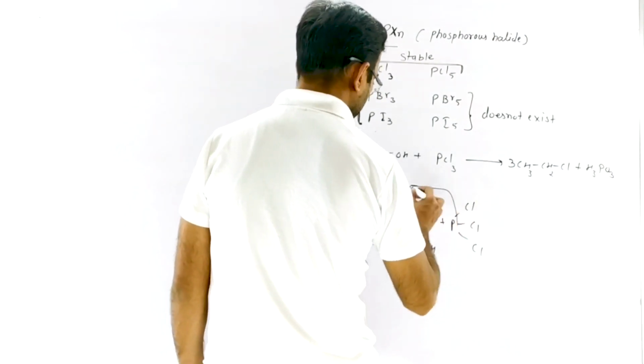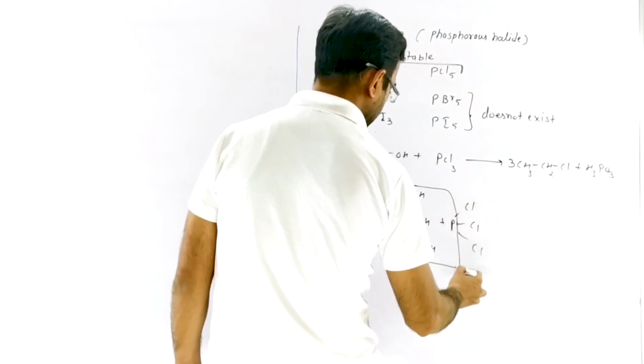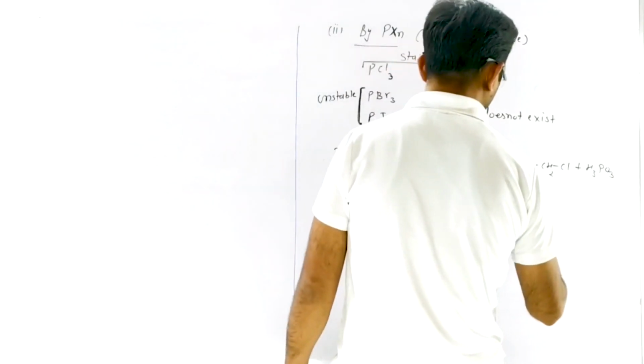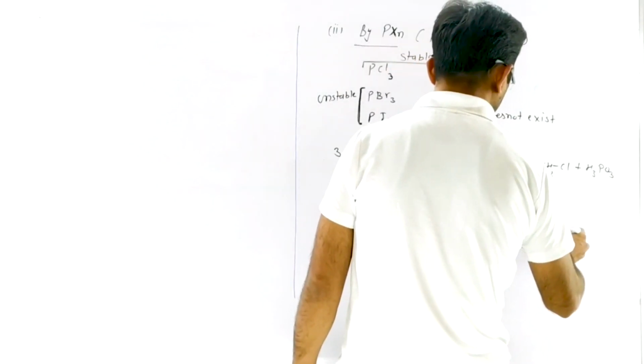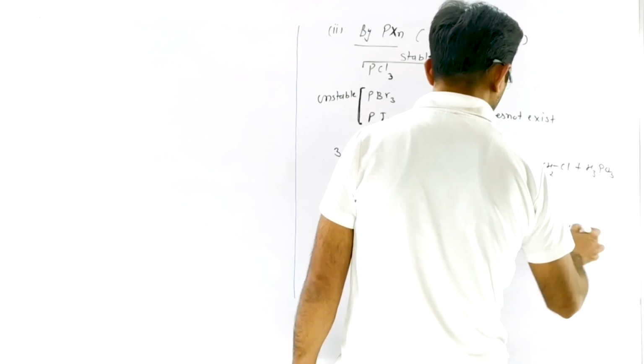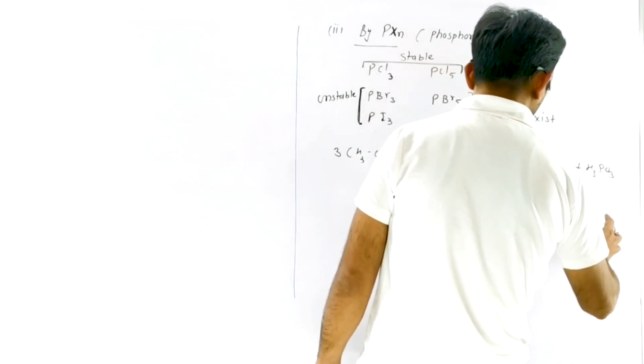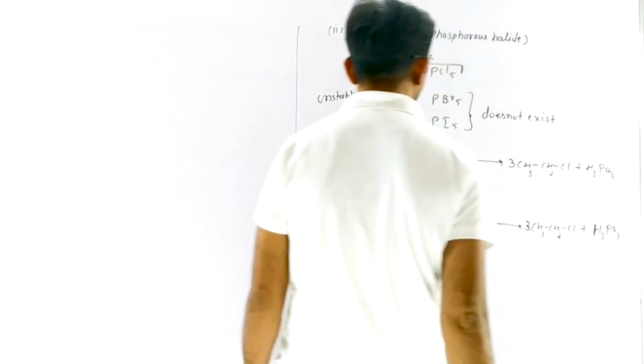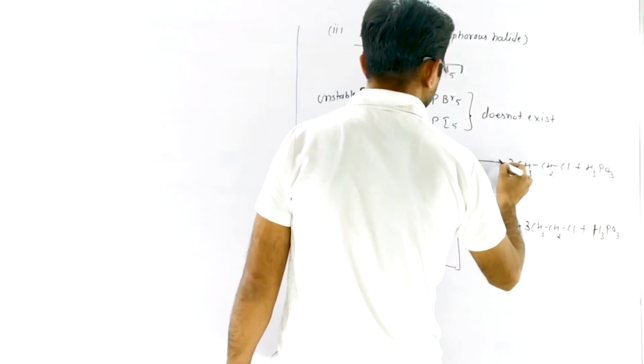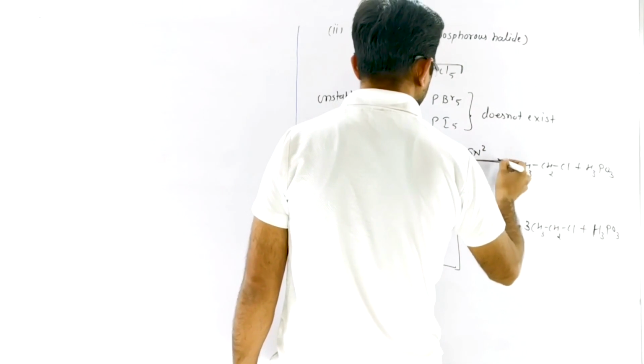Now they remove H3PO3 and form 3 equivalents of CH3CH2Cl plus H3PO3. Now the important point is that this reaction is an SN2 type reaction.